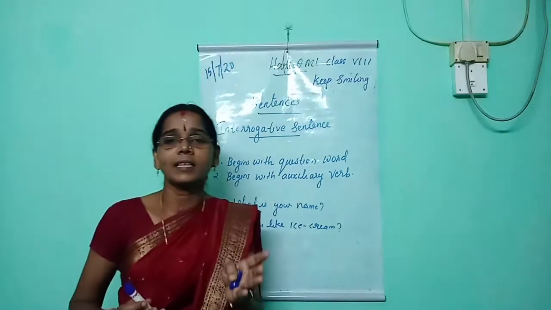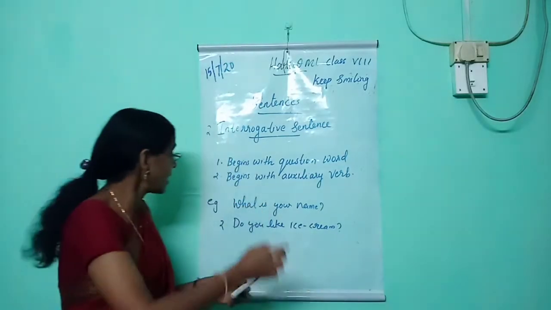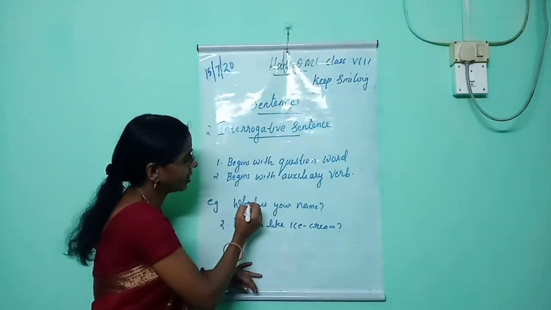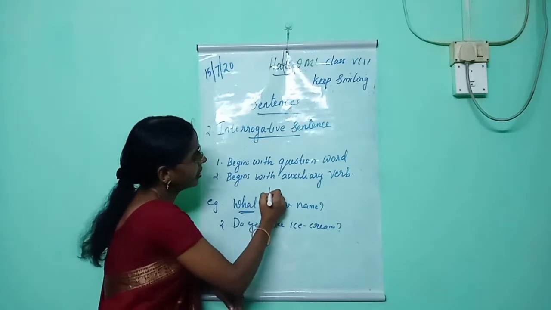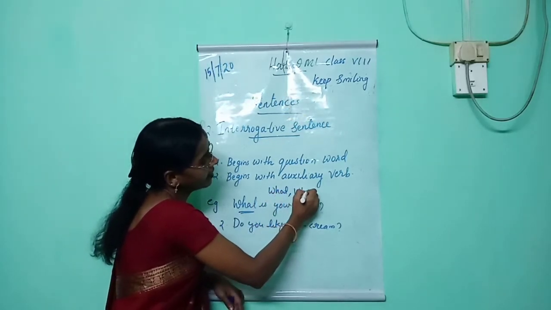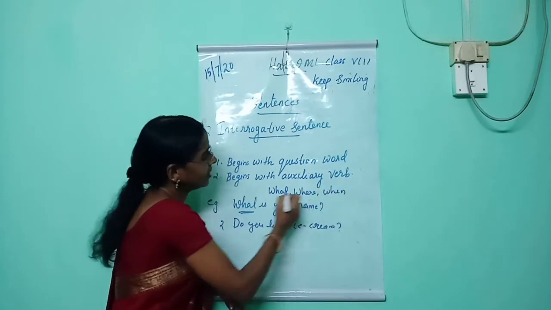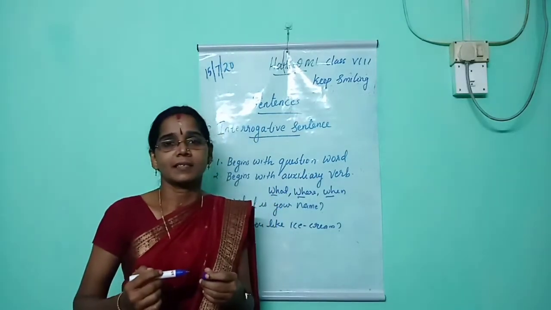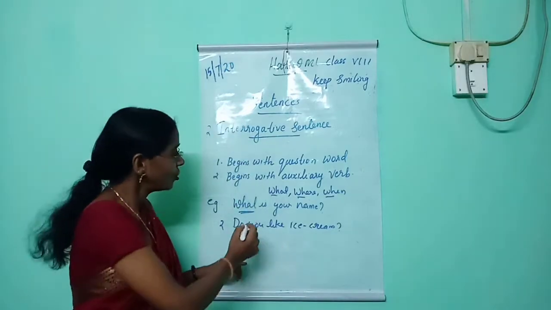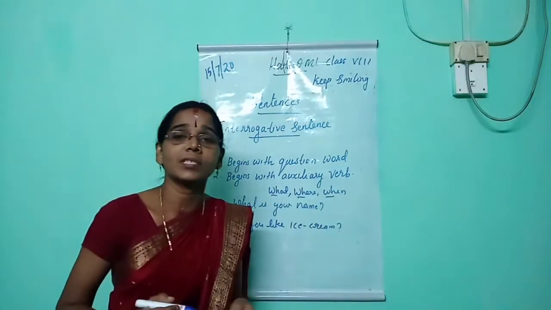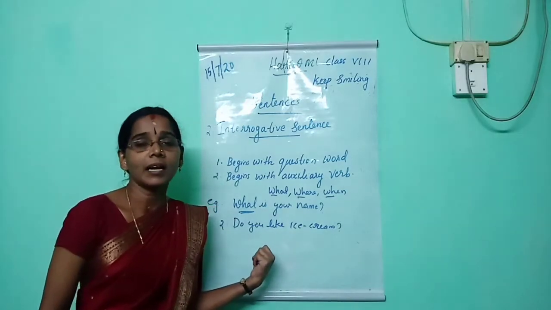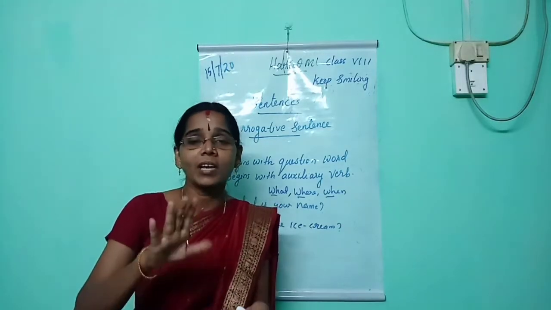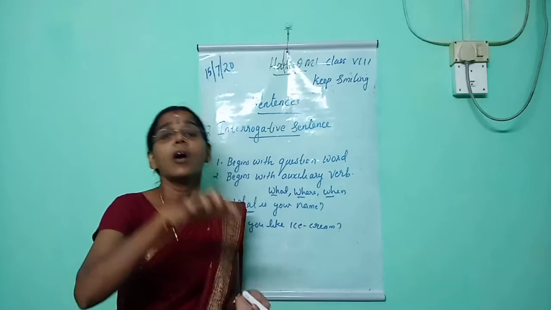There are two types of interrogative sentence. Interrogative sentence usually begins with either a question word or a helping verb. You are very familiar with the question words: what, where, when. All these words begin with WH, so we can say WH words. And the next one is, do you like ice cream? This question begins with the auxiliary verb. Have you heard the word auxiliary verb? Auxiliary verb or helping verb. That means interrogative sentence usually begins with the question word or helping verb.